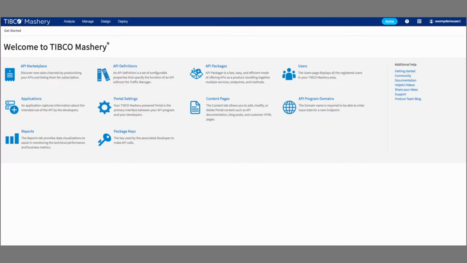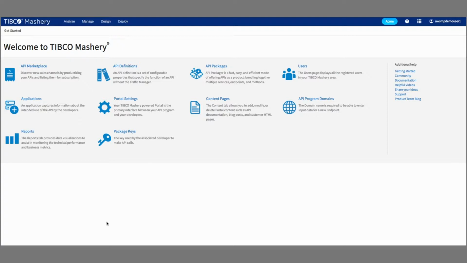Today I'm here to talk about our API marketplace feature that is just coming out, and we're really excited about this. I think this is really consistent with the way that Mashery has always thought about APIs, right? They're great technology and enablement tools, but they're more than that. They're really products, and you think about that in terms of the way that you get business feedback on them, the way that you roll them out, the way that you manage them. It really is not just a technological notion. So taking that to the next level and being able to monetize that in some meaningful fashion is really what we're talking about here today.